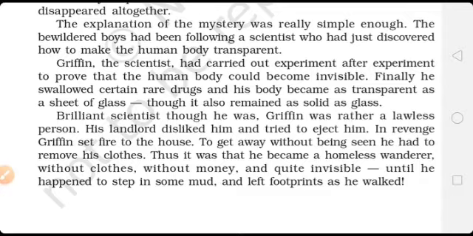Why did he apply it himself? The first thing, he was ready to take revenge on some other person. Who is that person? This Griffin was a lawless person. His landlord disliked him and tried to eject him. Eject him means forced to throw out. He was ready to throw this person out of the home, so that